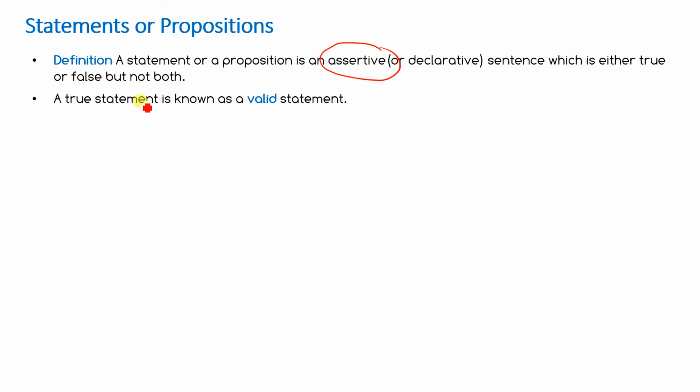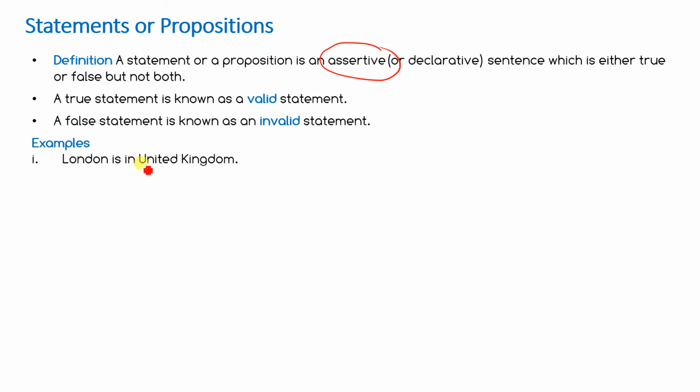A true statement is known as a valid statement, and if the statement is false, then it is called an invalid statement. Example: London is in the United Kingdom. True or false? True. 2 plus 3 is 6. False.